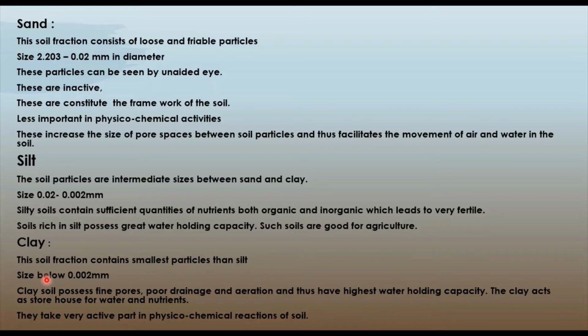Then the third type is clay. Here the soil fraction contains smaller particles than silt, that means the size of the soil particles is below 0.002 millimeters. Clay soil possesses fine pores, poor drainage and aeration, and thus has the highest water holding capacity. Obviously, if the pore size is so small, they hold much water. Clay acts as a storehouse for water and nutrients, but it is not good for the growth of crops. And clay particles play a very active part in the physical and chemical reactions of the soil.